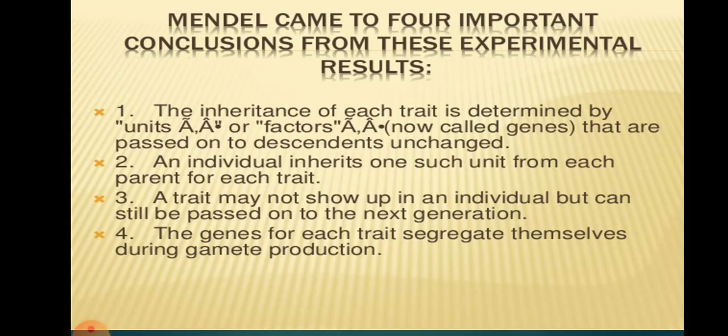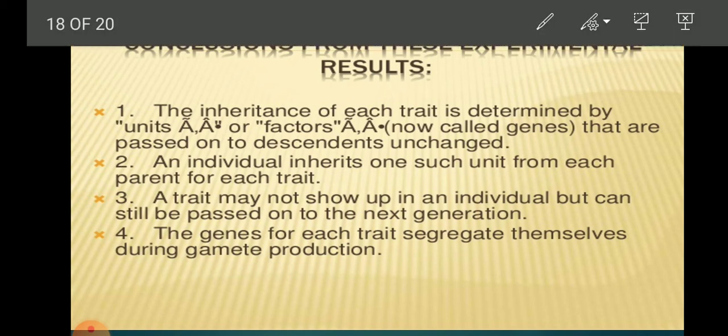Okay, after that, Mendel came to the result that inheritance of each trait is determined by units or factors, which are called genes or allele pairs, and an individual inherits one such unit from each parent for the next trait. A trait may not show up in an individual but can still be passed to the next generation, and the genes of each trait segregate themselves during gamete formation.